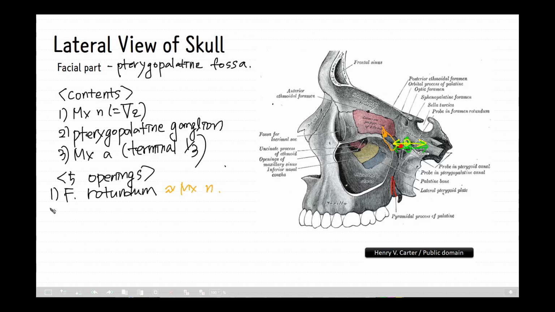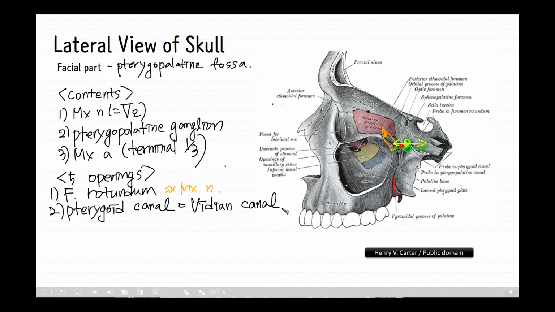And the second one is the pterygoid canal. It can also be called the Vidian canal. The pterygoid canal is a passage in the sphenoid bone of the skull, leading from just anterior to the foramen lacerum in the middle cranial fossa to the pterygopalatine fossa.